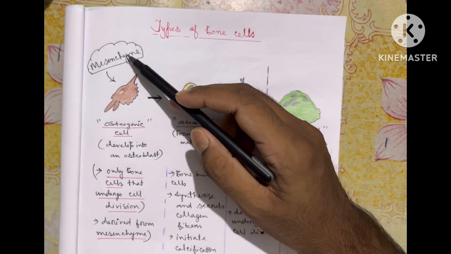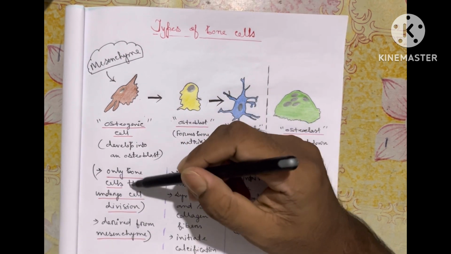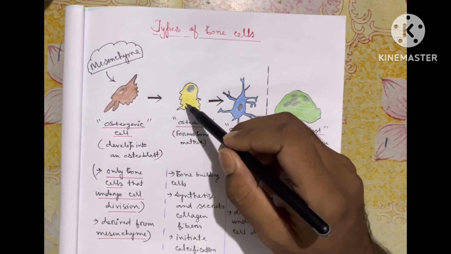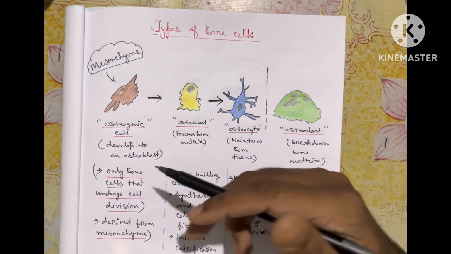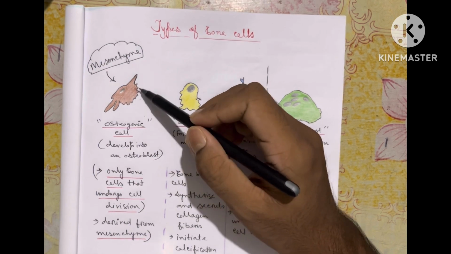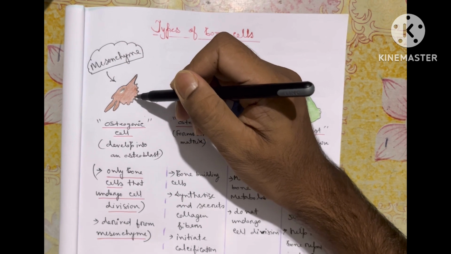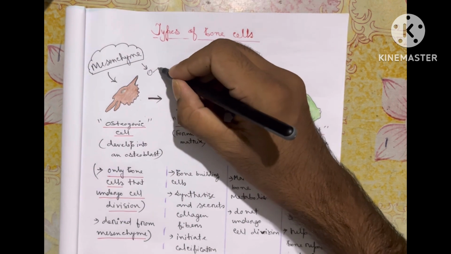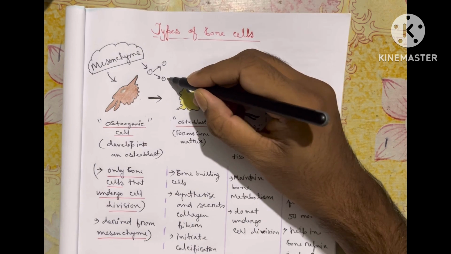It's derived from mesenchyme. The osteogenic cell is the only cell that undergoes cell division in bone structure. The rest of the cells present don't have the capacity to divide themselves, they never go for cell division. So when mesenchyme forms our osteogenic cell, the osteogenic cell will undergo cell division and form osteoblasts.